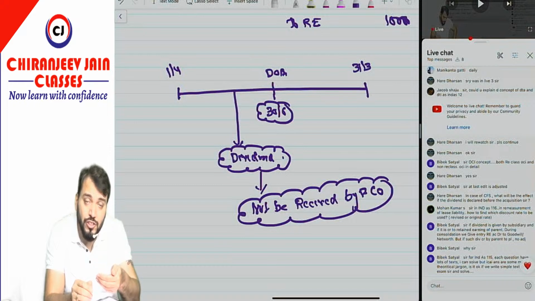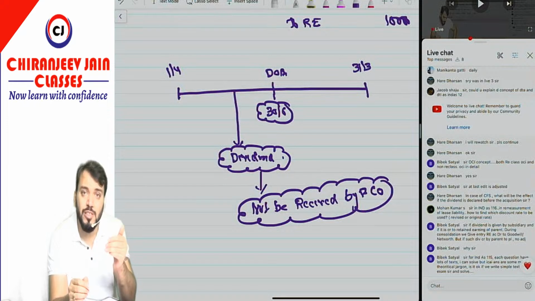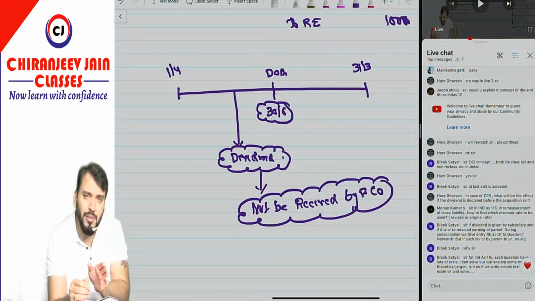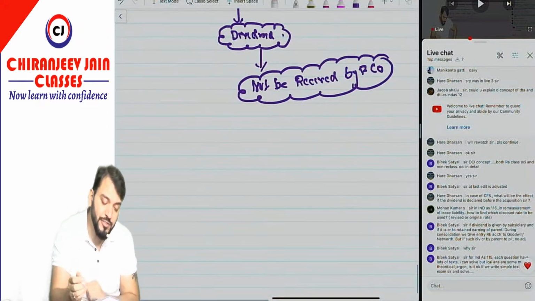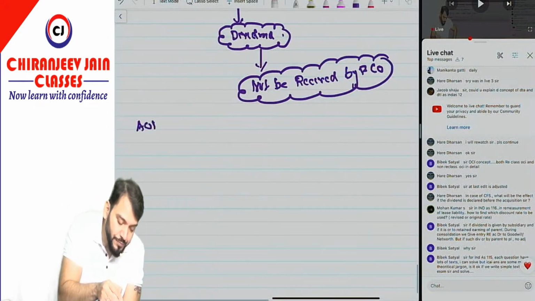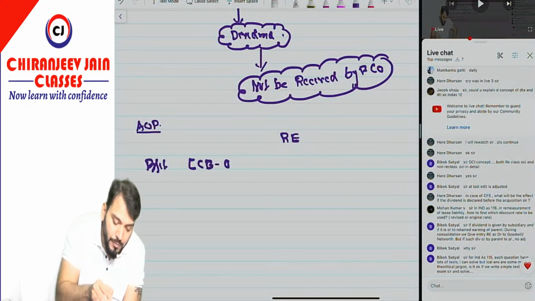Dividend declared after acquisition will be received by parent company. So normally whenever question is silent, we'll always assume dividend is declared after the date of acquisition. And normally in this type of question, they will give you dividend after the date of acquisition only. But suppose this was given, correct now. In that case, when you are doing analysis of profit, for retained earnings, what will you do? First find out profit for the year, so you will do closing balance minus opening balance. In this you need to add final dividend paid.